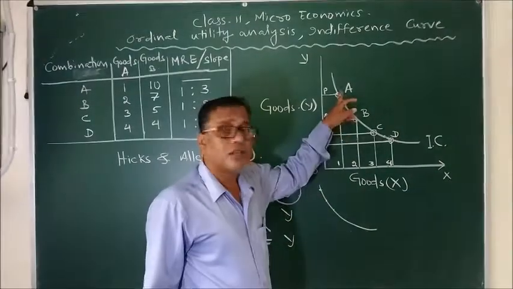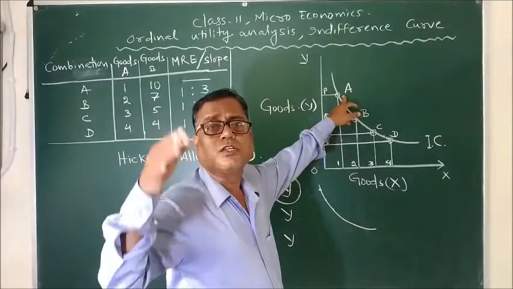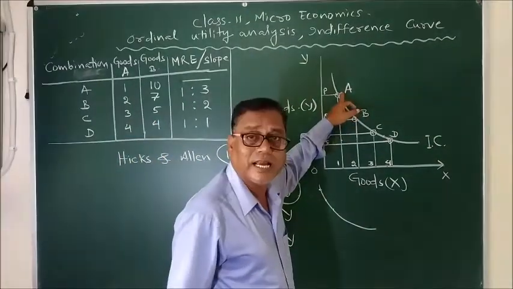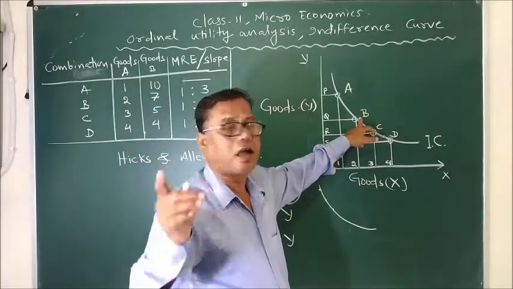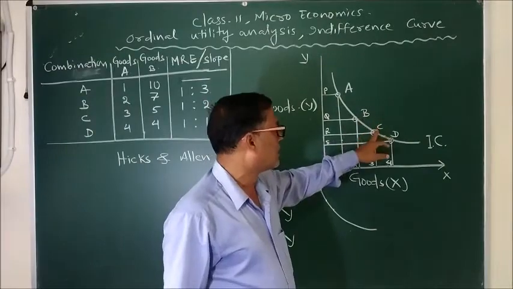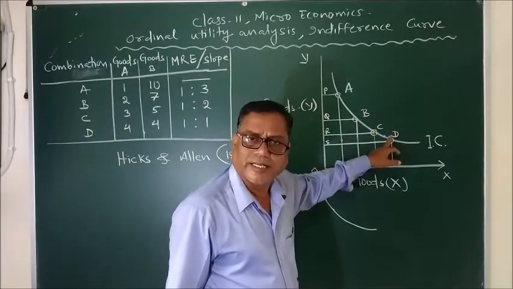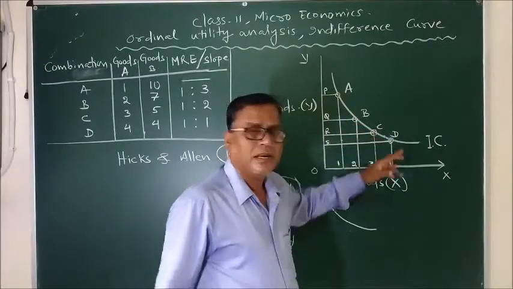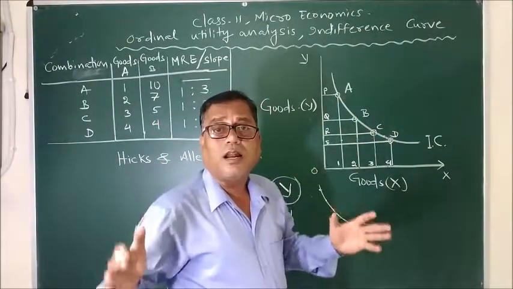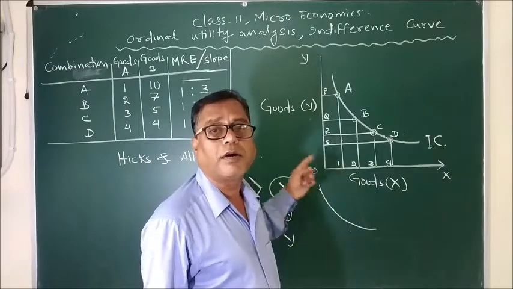That means the level of satisfaction the consumer derives from combination A is equal to that from combinations B, C and D. All combinations of X and Y, that is A, B, C, D, give an equal amount of satisfaction to our consumer.